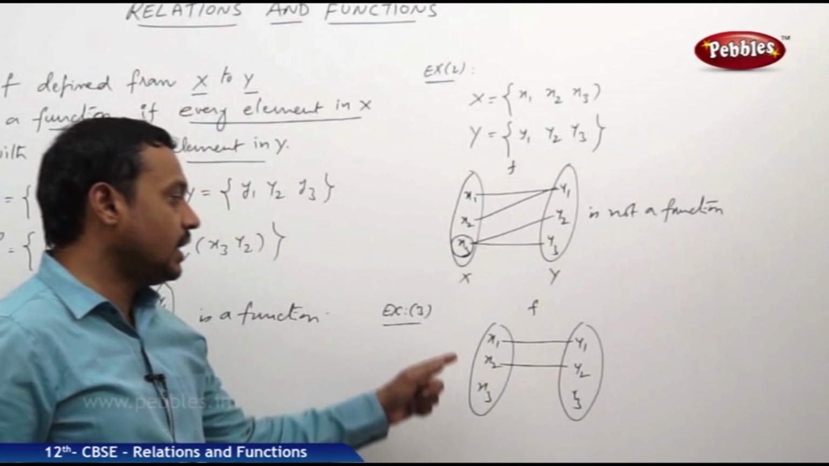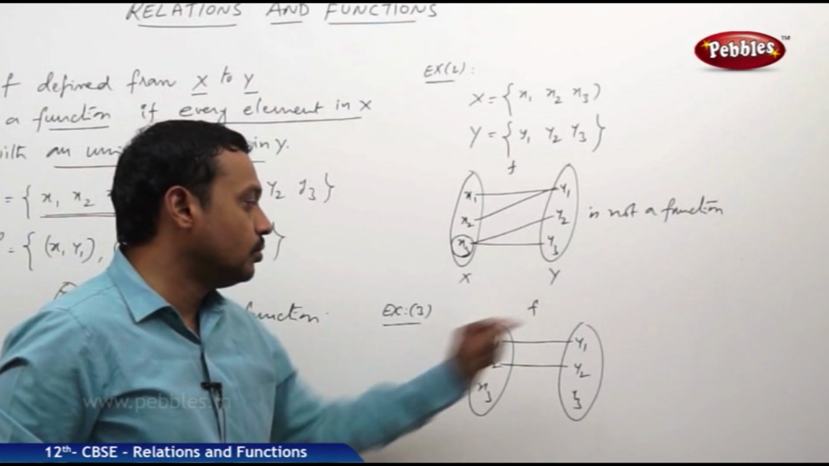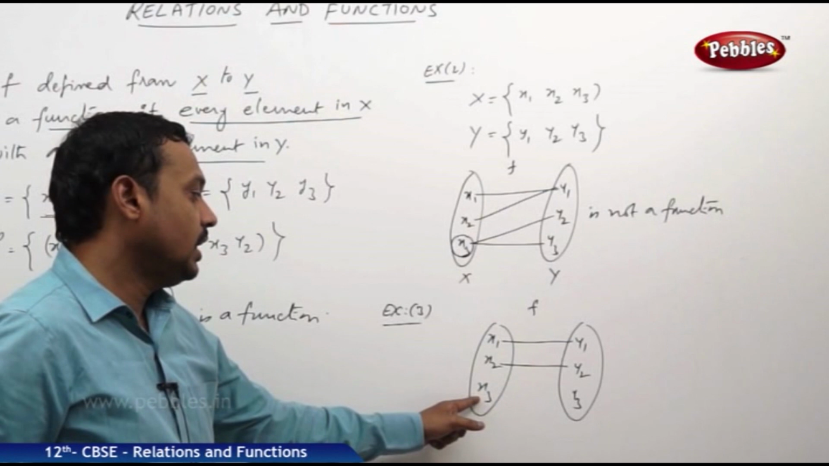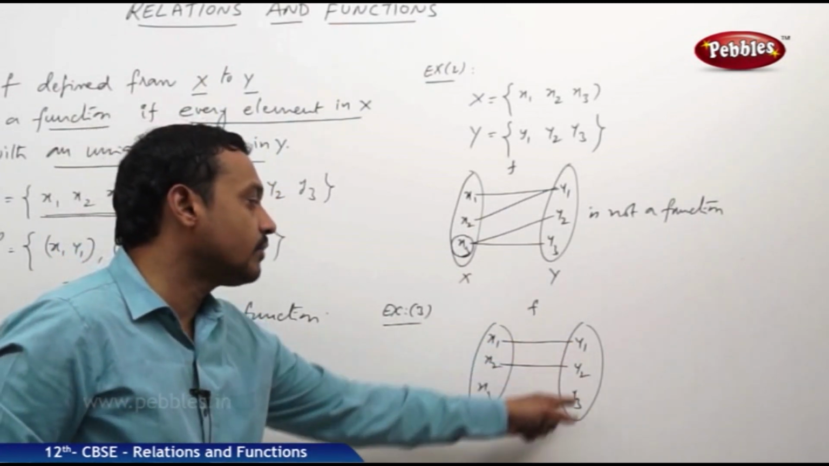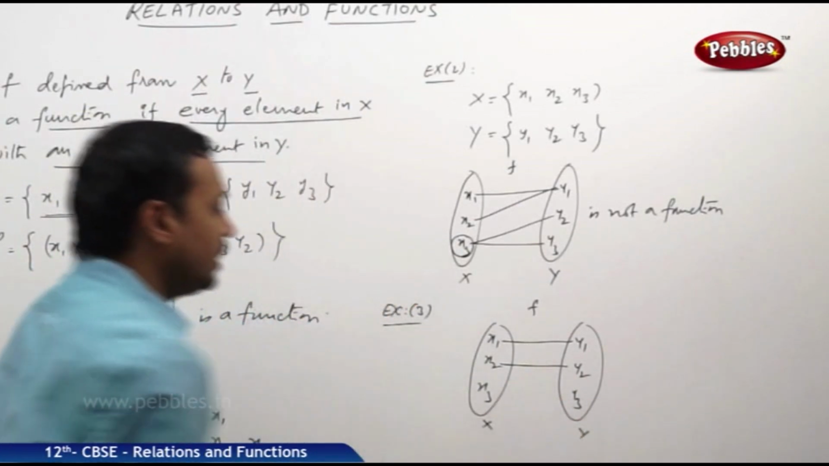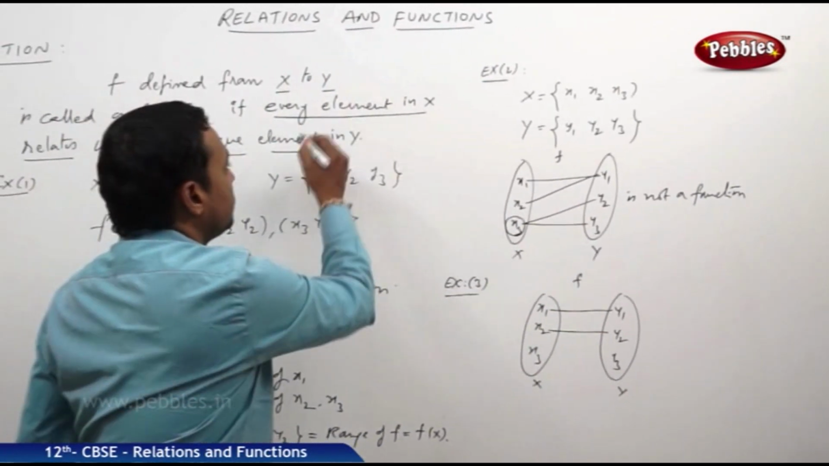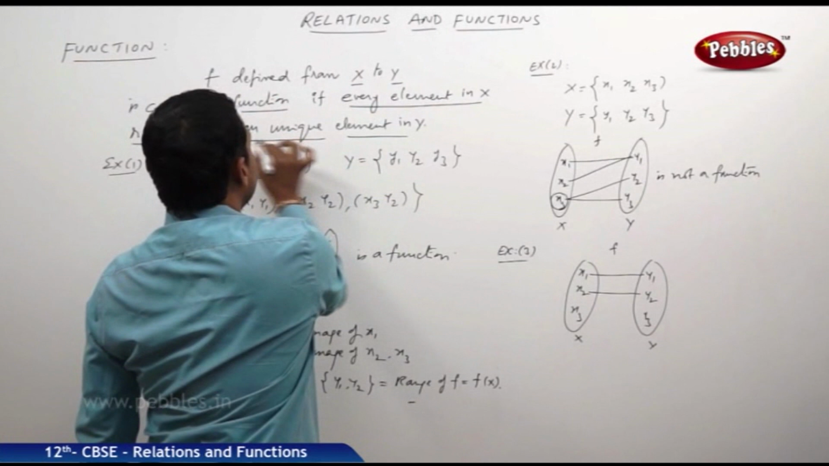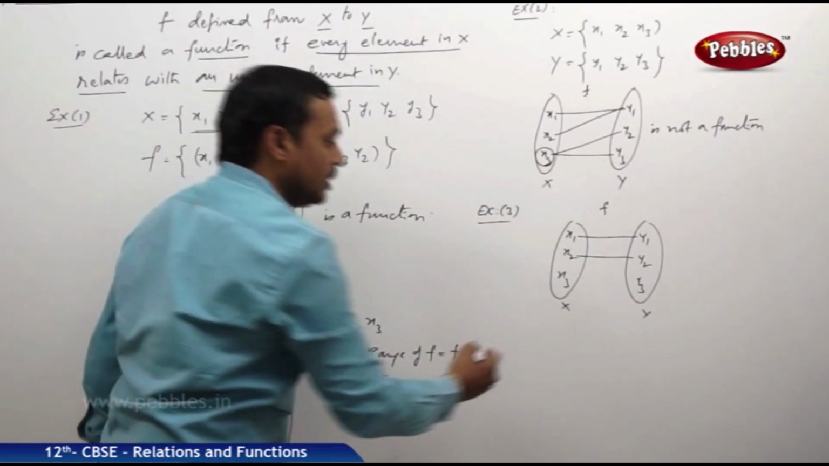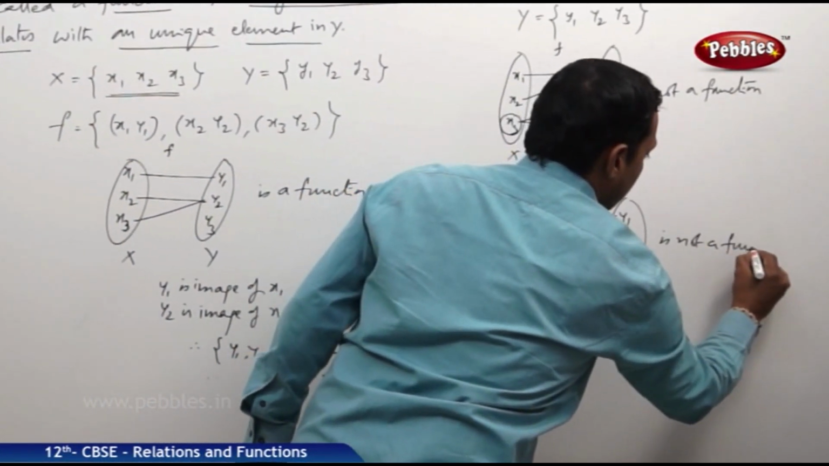Now, suppose I take any relation like this. Is it a function? x1 maps to y1 only, x2 maps to y2 only, but what about x3? It is not related to any element in the set y, so x3 does not have any image. By the definition, every element in x must be related, but here x3 is not associated with any of the elements in y. Therefore, again it is not a function.